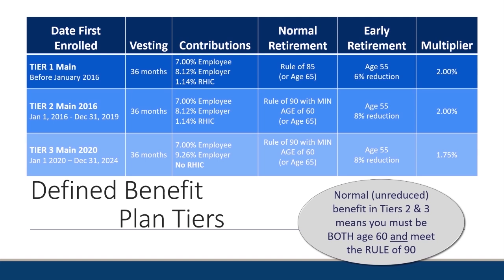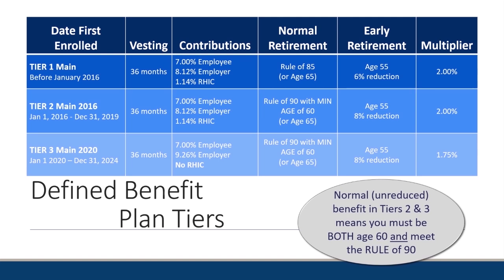Under the vesting column, you will see 36 months in tiers 1, 2, and 3. That is 36 months of contributions that are required in each of these 3 tiers for you to become vested in that tier's retirement plan. What does vesting do and how does it help you? Once you are vested in the plan, that means that you are entitled to lifetime monthly retirement payments for as long as you live.